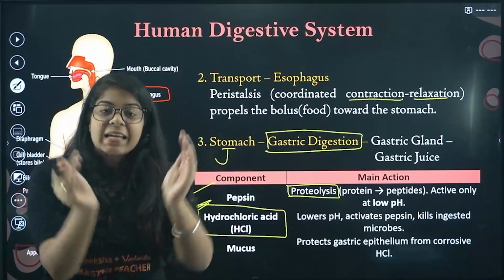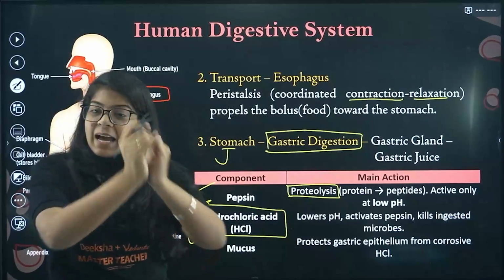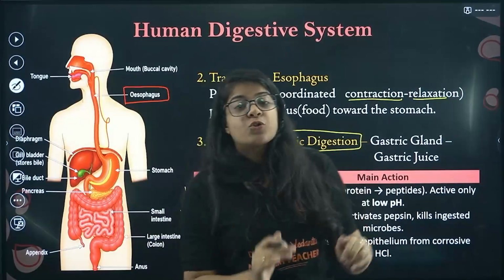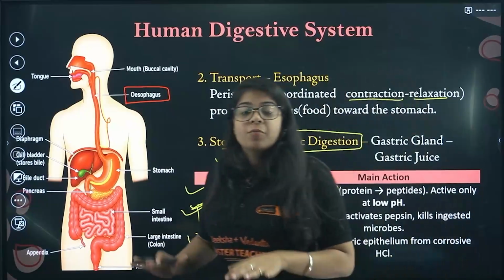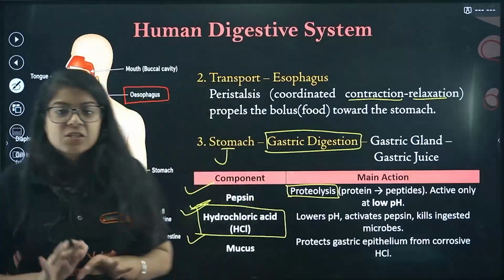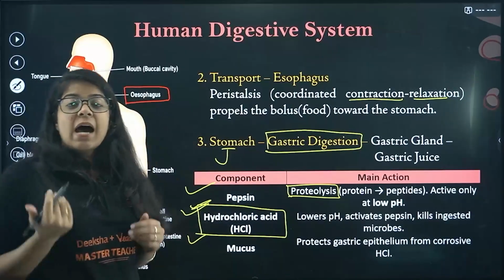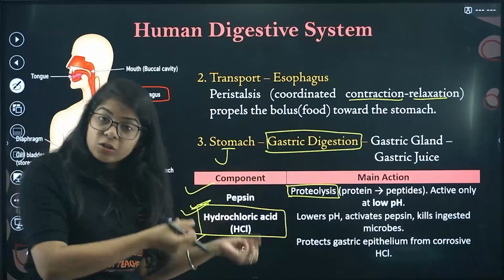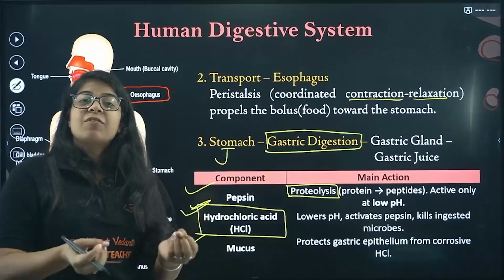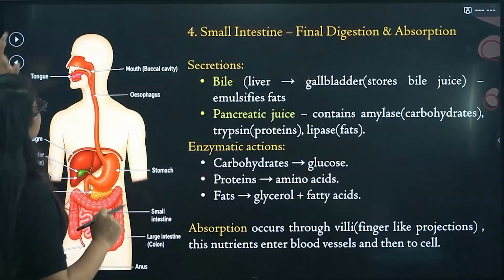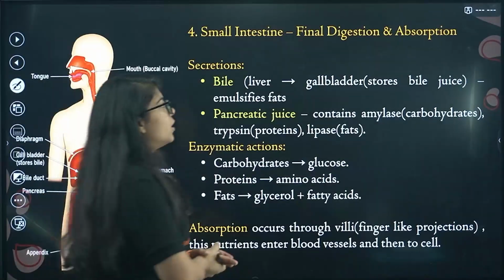It's like a lining. Inside our stomach, we have a lining that protects against corrosion due to the HCl of our body, right? Understood? It maintains the HCl amount and protects our stomach lining and other organs from getting hurt by the HCl. Done. Okay, now the fourth part is our small intestine.